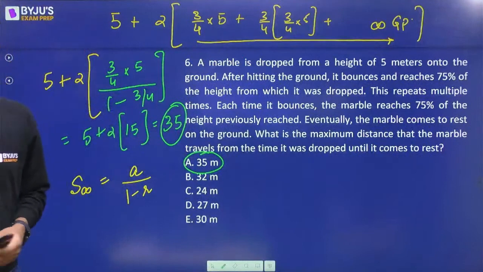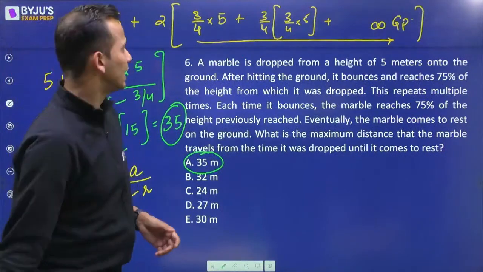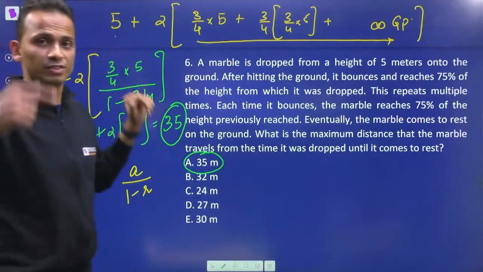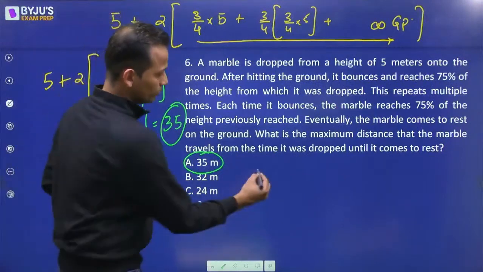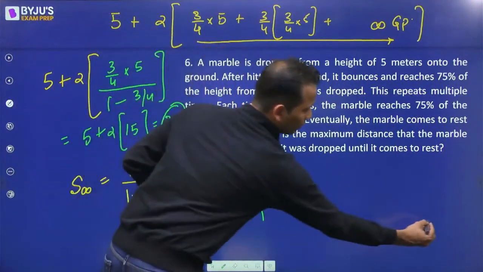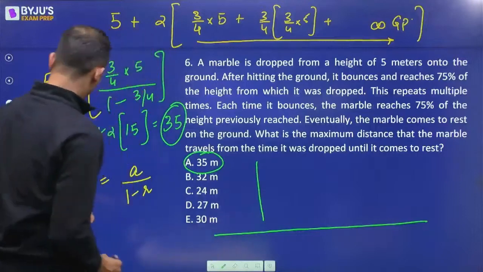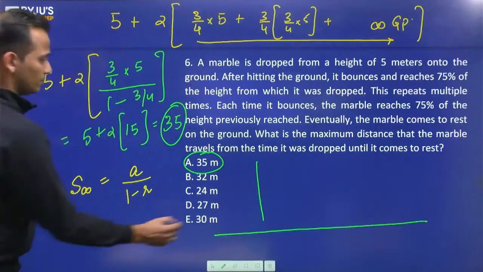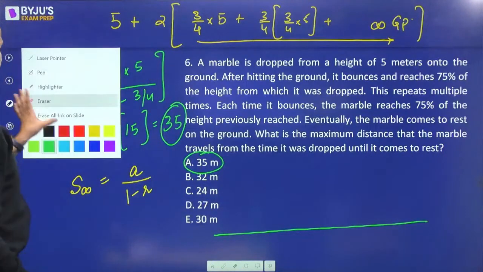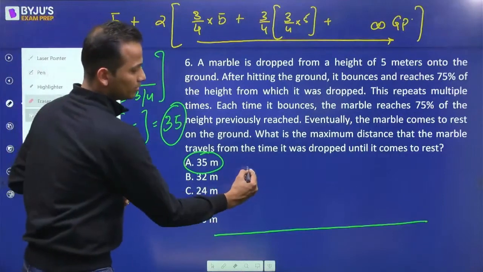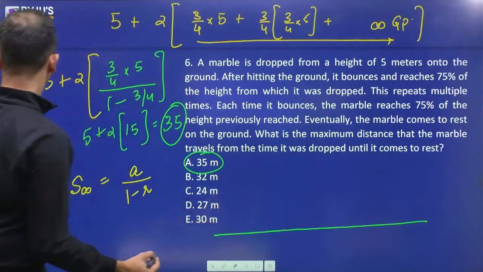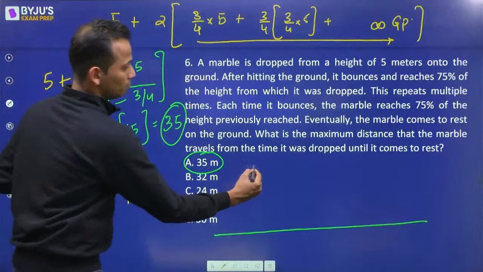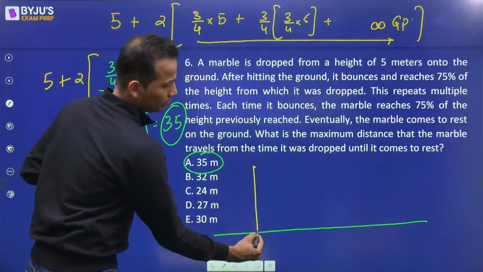Now, Vrinda, why double? I have already explained that. First of all, this 5, the ball will come down. Let's say this is the ground. So the ball is here, the marble is here. First of all, it will come down by a distance of 5.